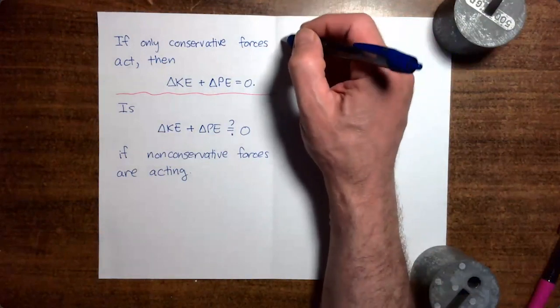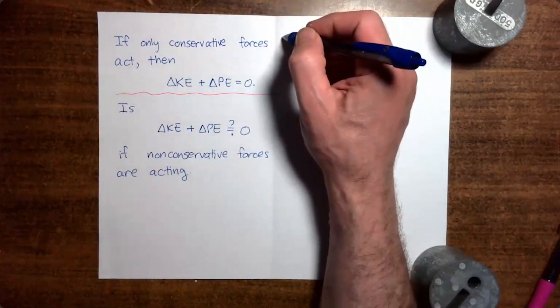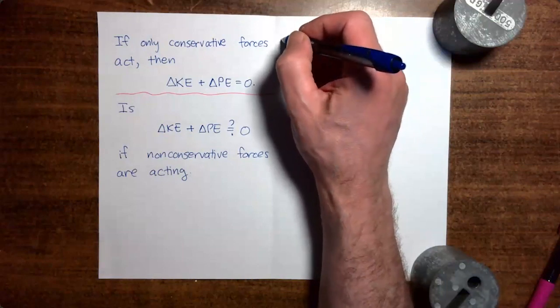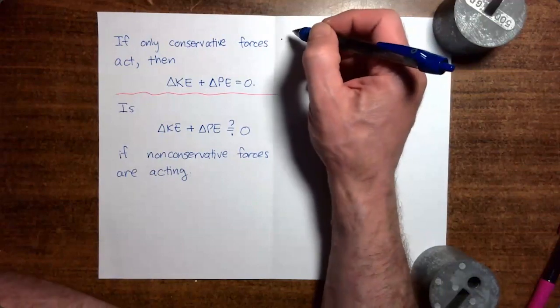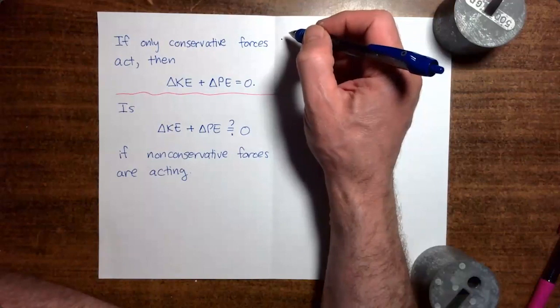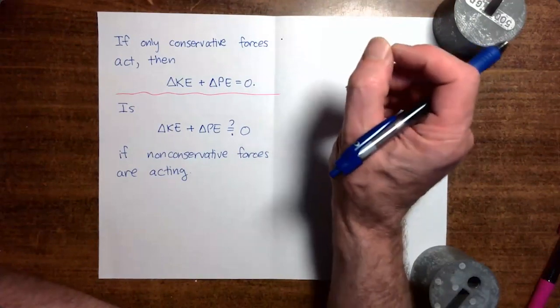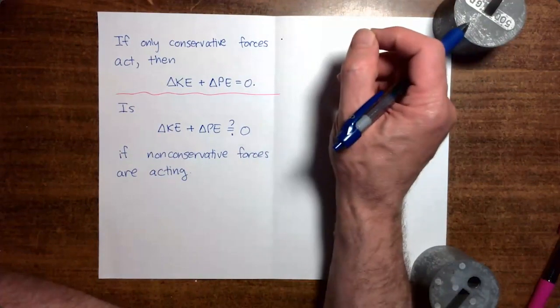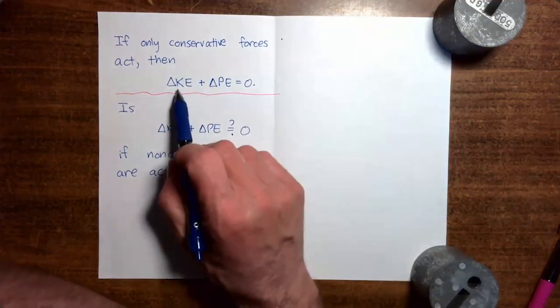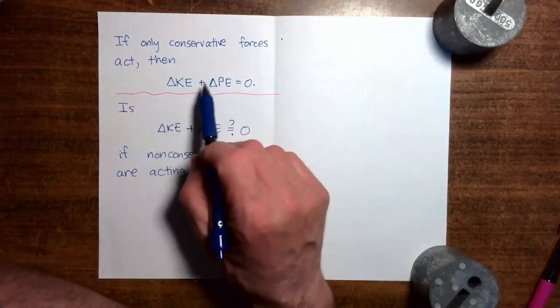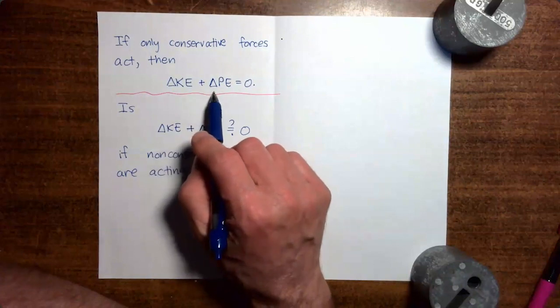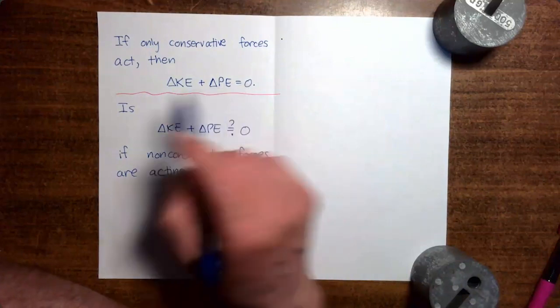For a while now, we have been solving example problems using the idea of conservation of mechanical energy. Conservation of mechanical energy says that if there is a process in which only conservative forces act, then the change in kinetic energy during that process plus the change in potential energy during that process is equal to zero.